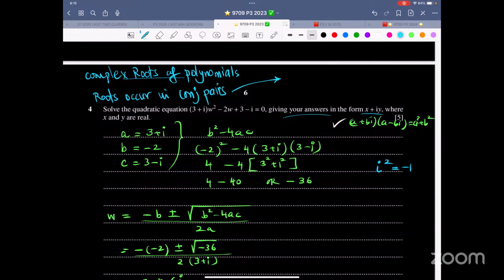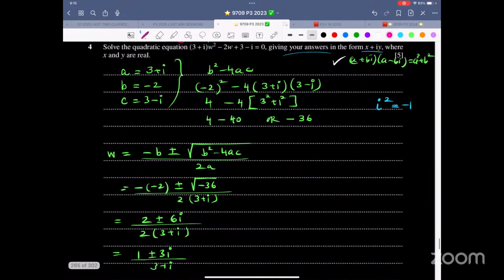But this is possible only if the coefficients are real. Then it would be in the form a plus bi and a minus bi. That is the conjugate that we know of, conjugate pairs.